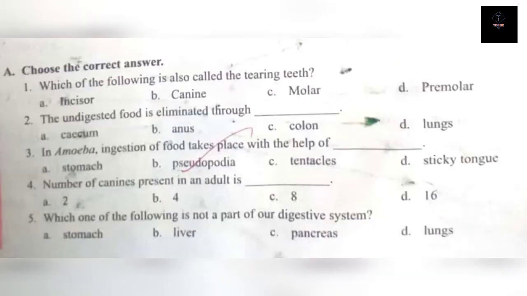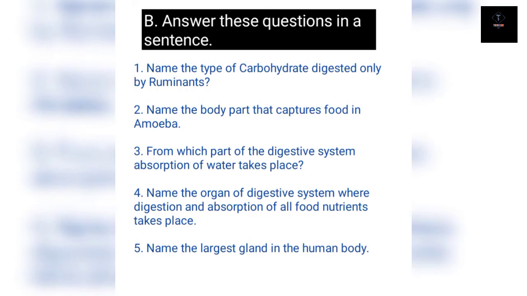Next, here you have the first section in which you have 4 options for one question, and you have to answer the question. Like the first one: Which of the following is also called the tearing teeth? That is incisor, canine, molar, or premolar. So you have to select the most appropriate single option.